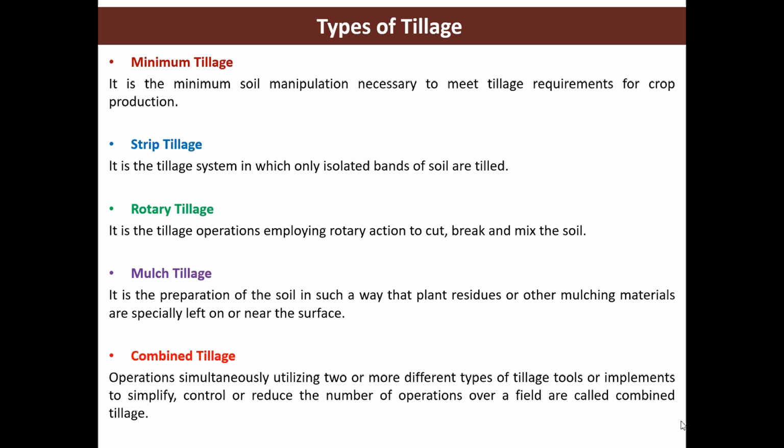Mulch tillage is the preparation of soil in such a way that plant residues or other mulching material are specially left on or near the surface. मतलब जो भी previous crop होगा उसके जो भी crop residues होंगे, they are kept lying on the surface of the soil. Then combined tillage. The operations such as minimum, rotary or mulch tillage can be combined together.